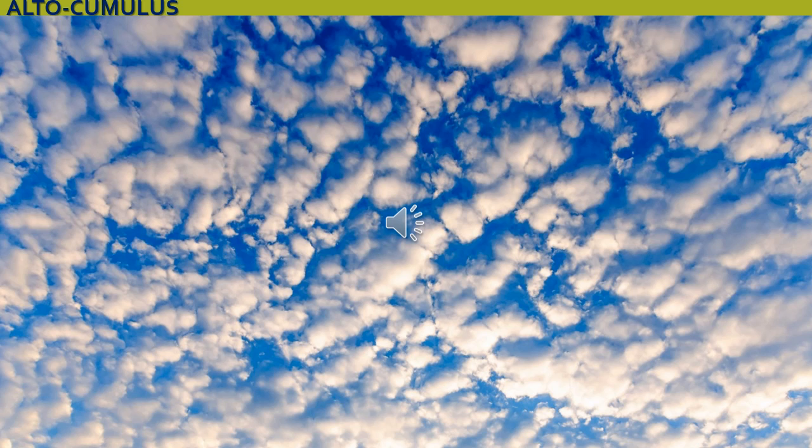Next, altocumulus. These are clouds fitted closely together in a parallel band. They look like a parallel band. They are also called sheep clouds or wool pack clouds because they look like the wool of the sheep.